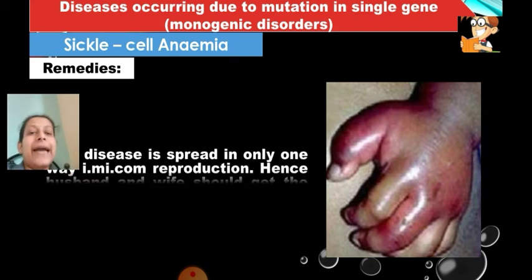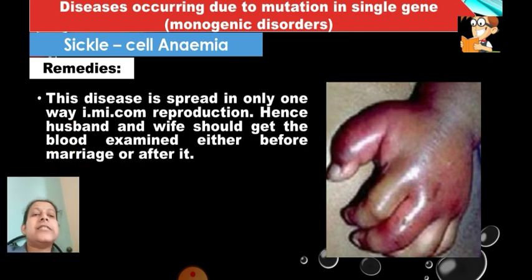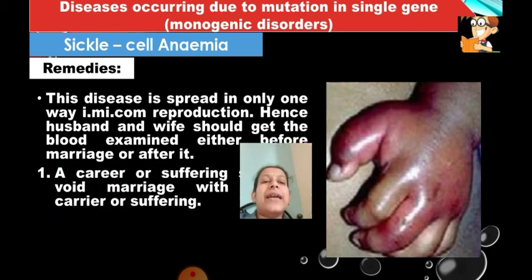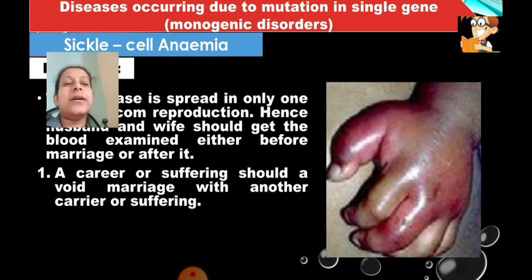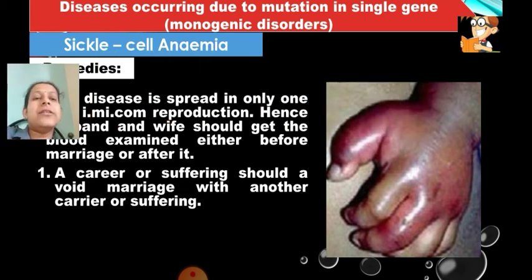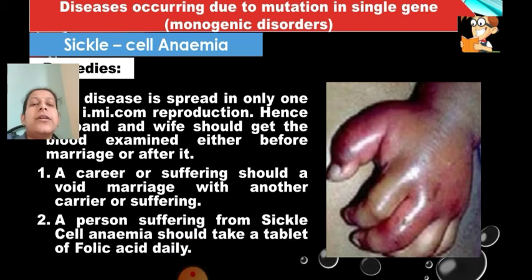The disease spreads only in one way, that is reproduction. Hence, husband and wife should get their blood examined either before marriage or even after it. If even after the marriage they realize there is a problem, then what should they do? They should not go for any child. Instead, they can adopt a child. A carrier or a sufferer should avoid marriage with another carrier or a sufferer.